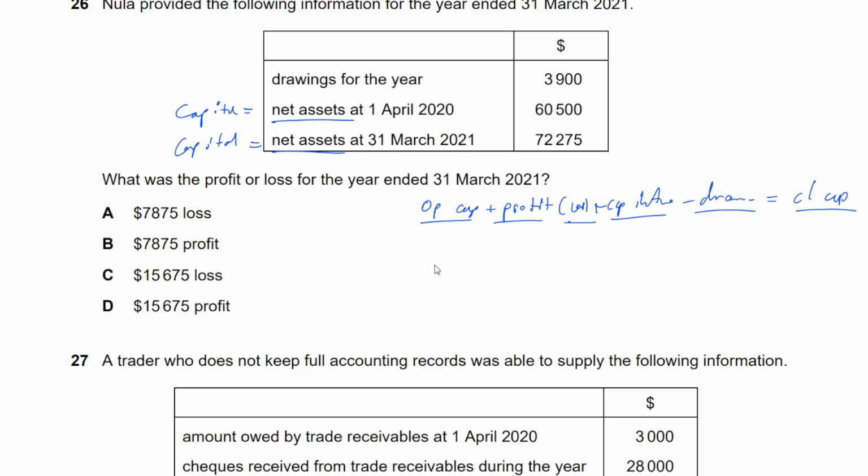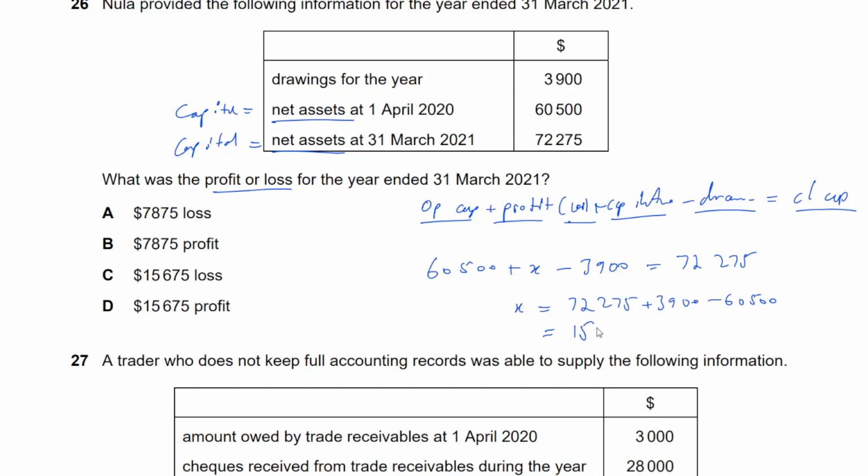In this case, what do we have? We have opening capital, 6,500, plus profit or loss. We need to find that. Let's just put X. Minus drawings, 3,900, equal closing capital. That's all we have in this question. 72 to 75. In other questions, we have different details. X equals 72 to 75 plus 3,900 minus 6,500. Very basic algebra. I'll just put that in my calculator. 72 to 75 plus 3,900 minus 6,500.